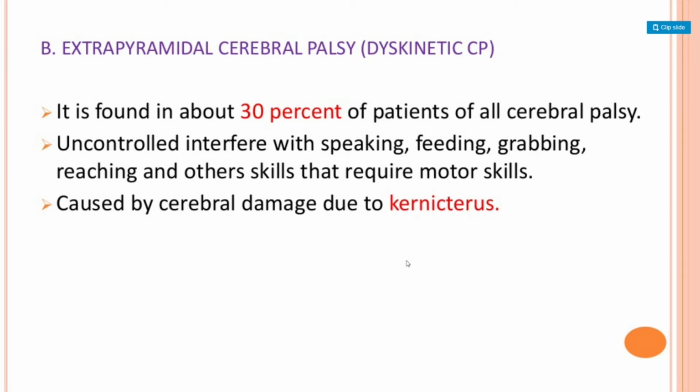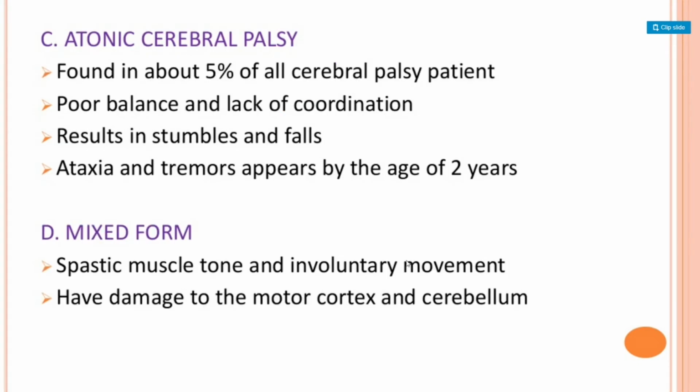In dyskinetic cerebral palsy, uncontrolled movements interfere with speaking, feeding, grabbing, reaching and other skills that require motor skills, and it is caused by cerebral damage. Curvature is a term you know very well.